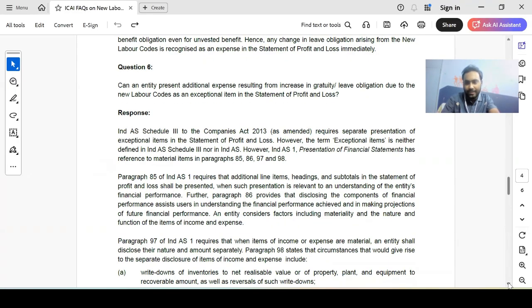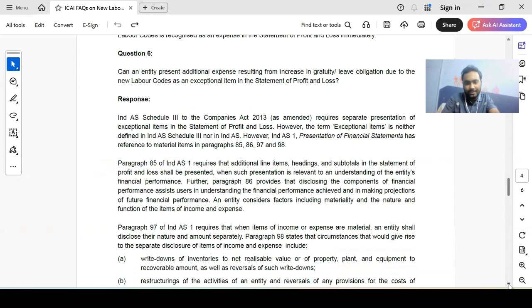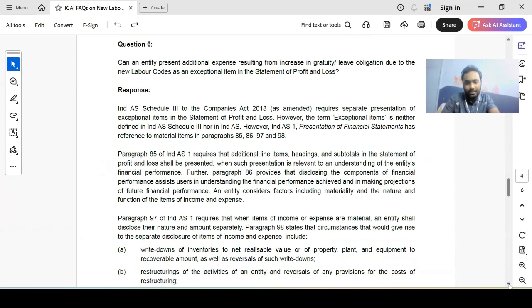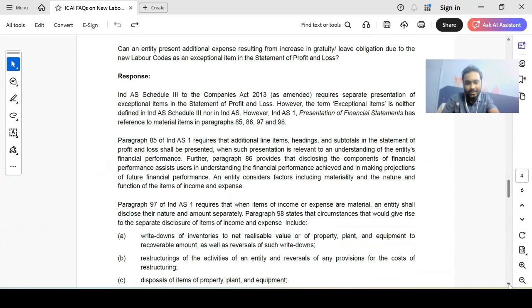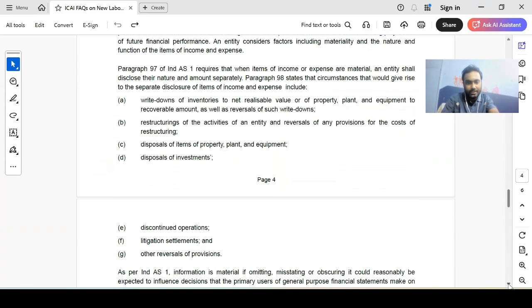And paragraph 98 gives you an illustrative list of items that are usually presented separately, considering materiality. For example, write-downs of inventories or property, plant and equipment and their reversals, restructurings, disposal of property, plant and equipment, disposal of investments, discontinued operations, litigation settlements, and other reversals of provisions. If you see here, Ind AS 19 or past service cost is not here. Does that mean that it is not material? No, guys. As I told you earlier, this is just an illustrative or inclusive list.